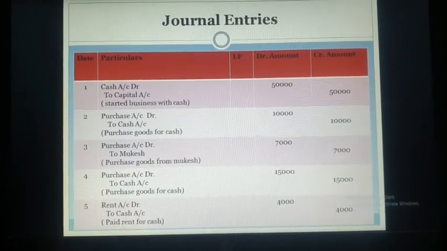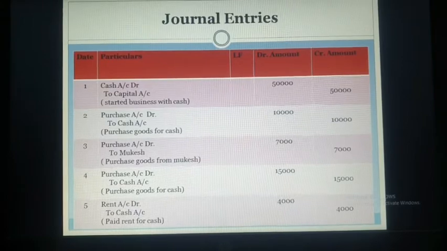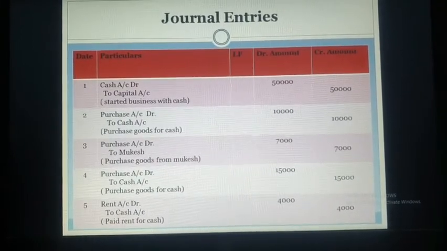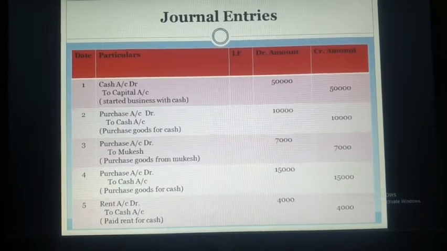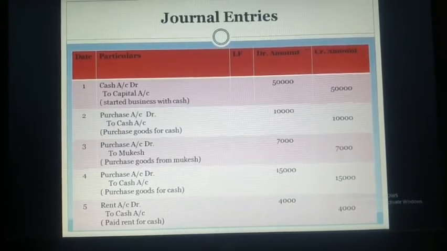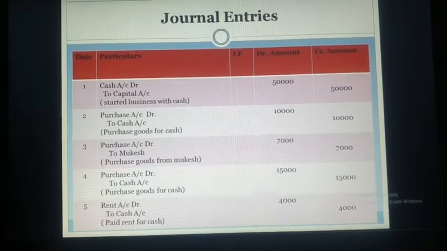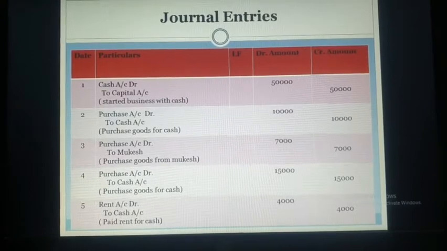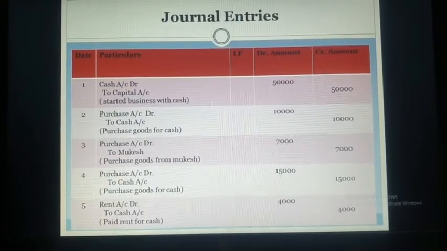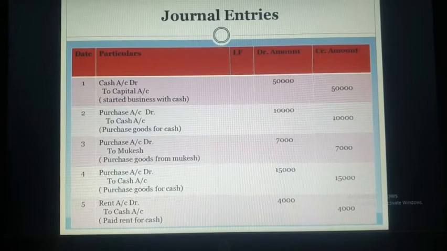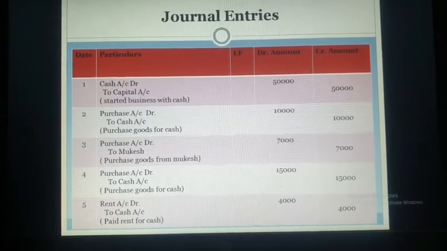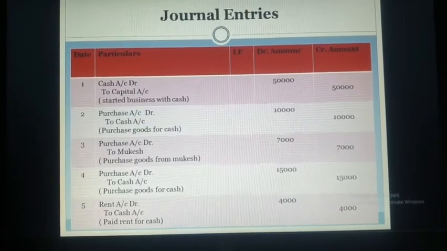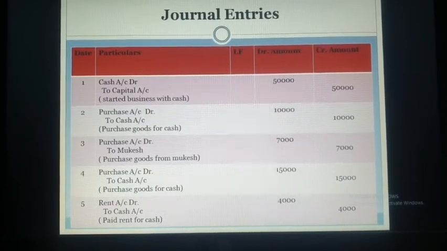Now in fourth point, purchase goods from Ravi for cash. So in this case, both the words are given. Purchase we have to use for purchase of goods, but along with Ravi, word cash is also given. So if the name of the party as well as cash is given in the question, we will use the word cash. So entry will be purchase will be debited, and instead of Ravi we have to use the word cash, because Ravi and cash both are given in the question. So entry will be purchase account debit to cash account 15,000.